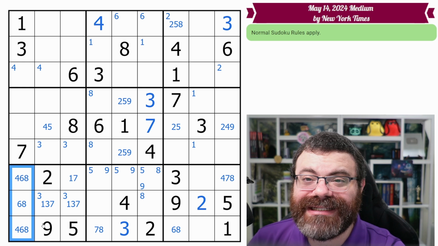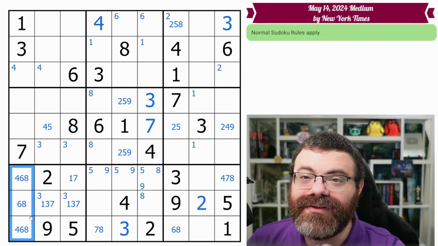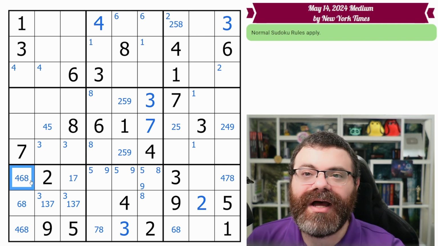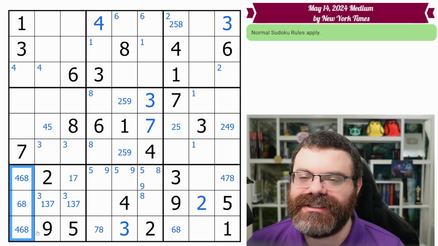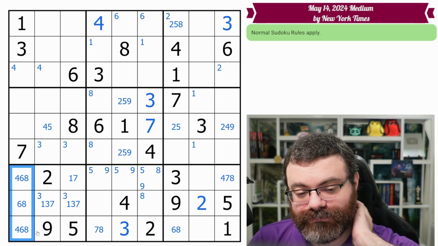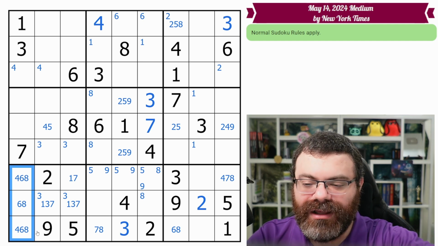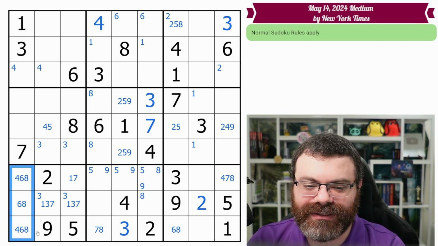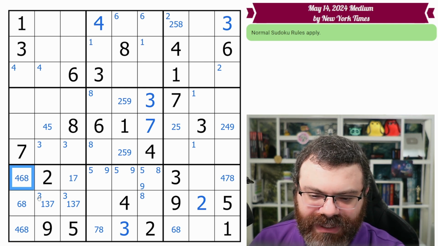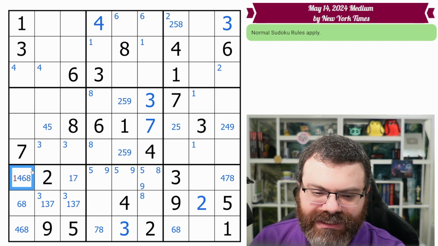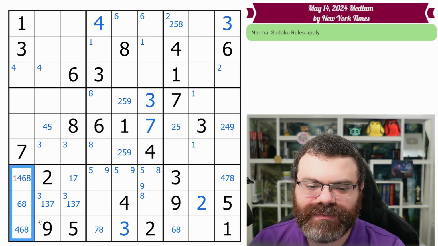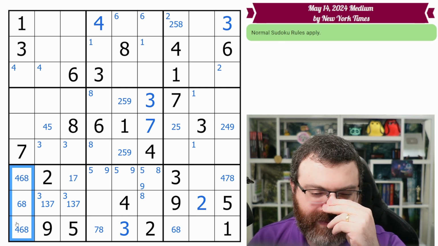So how many digits do I need for these 3 cells? Well, I need 3 digits to fill in these 3 cells. What are all of the possible digits among these 3 cells? And all of the possible digits among these 3 cells are 4, 6, and 8. That's the comprehensive list. If I want to fill any digit into any one of these 3 cells, 4, 6, 8, right? If this was possible to be, I don't know, I have to make something up. If this was possible to be a 1, it's going to be red. But if this was possible to be a 1, the total comprehensive list would be 1, 4, 6, 8. That would be 4 digits. But this can't actually be 1. These can only be 4, 6, 8.